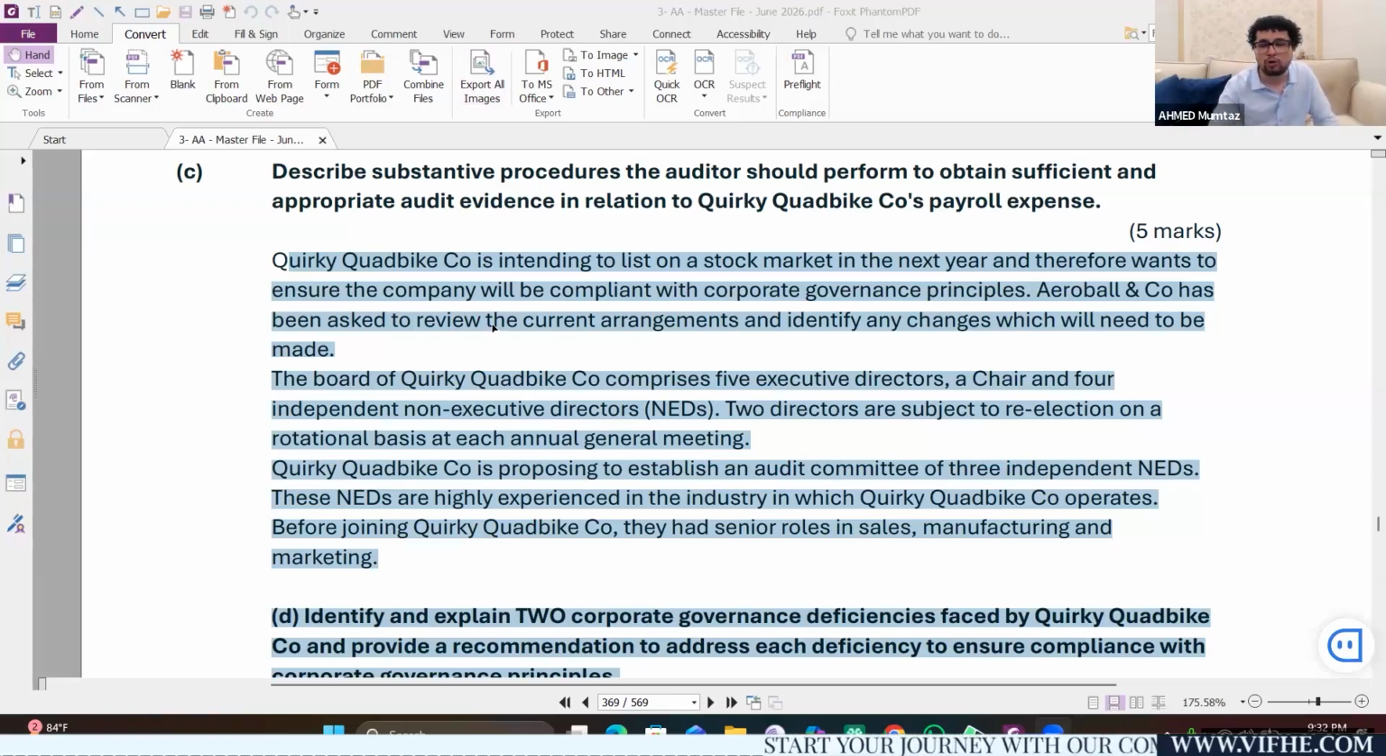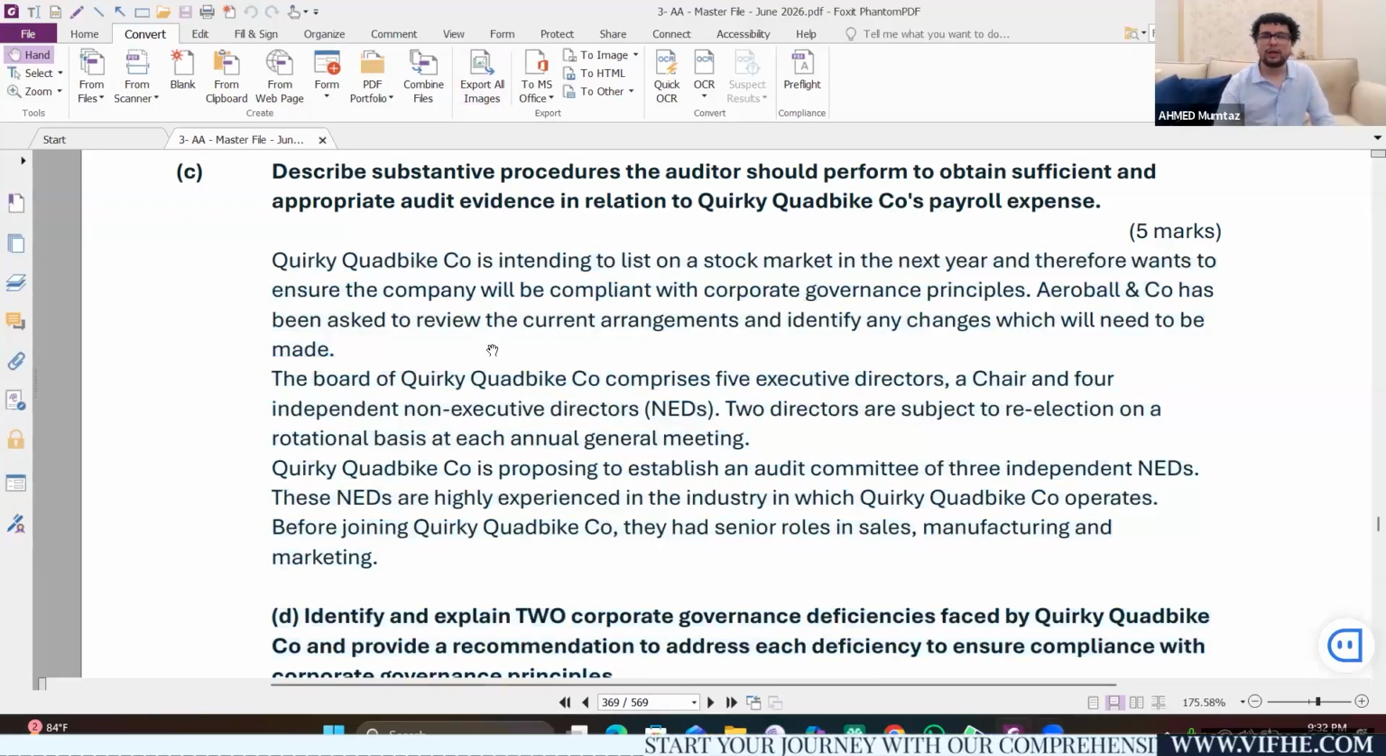Now let's talk about corporate governance quickly. The detailed lectures are available through the VIFHE LMS. Identify and explain two corporate governance deficiencies. So you will identify the deficiency from the question, but if you want to score the full 1 mark, you have to explain why it is a problem. And then you need to write a recommendation to address that problem.